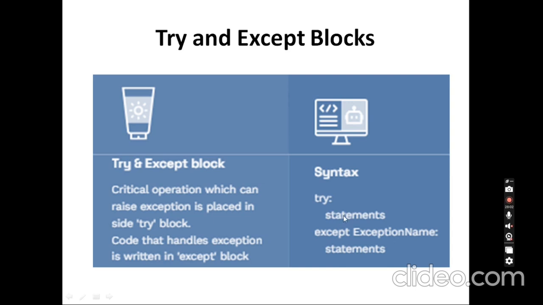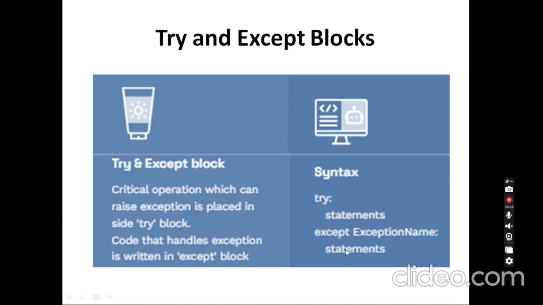If I find an exception, it skips the remaining part of the try block and searches the except blocks for a matching exception name. If matched, it runs that except block, and then continues with the remaining part of the program.